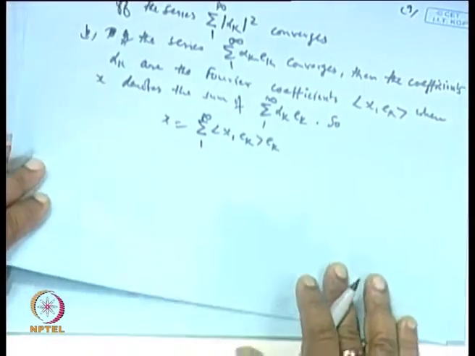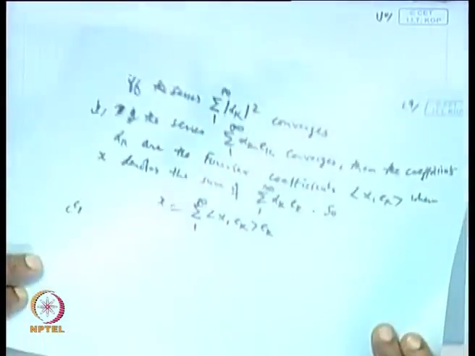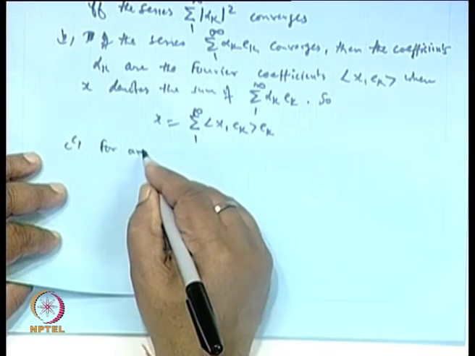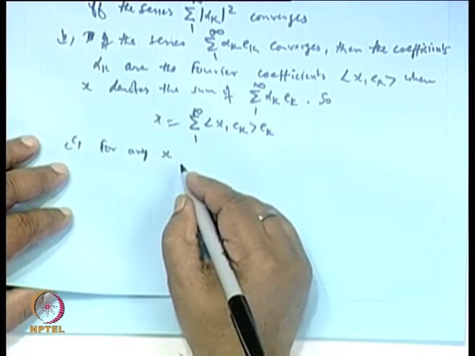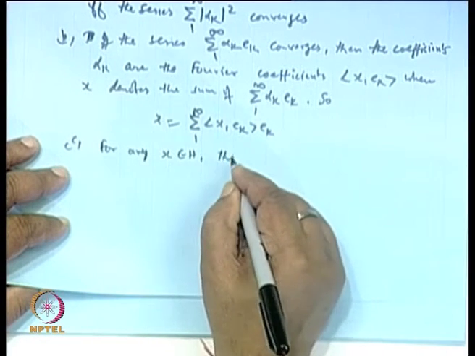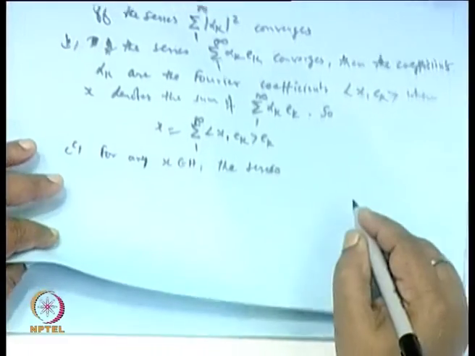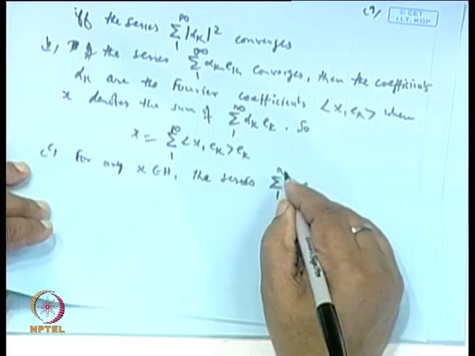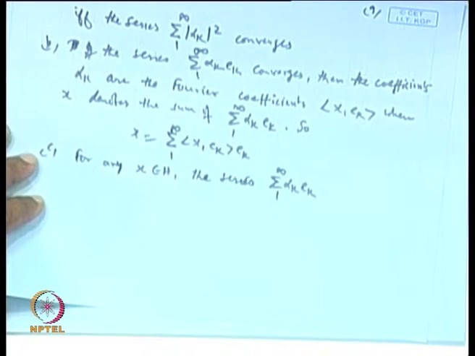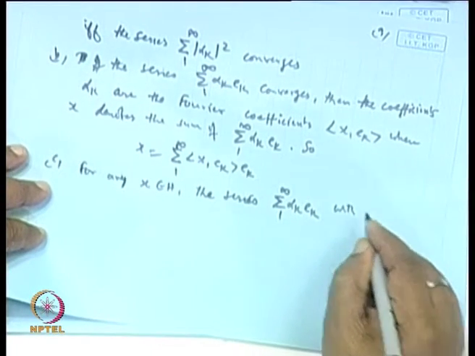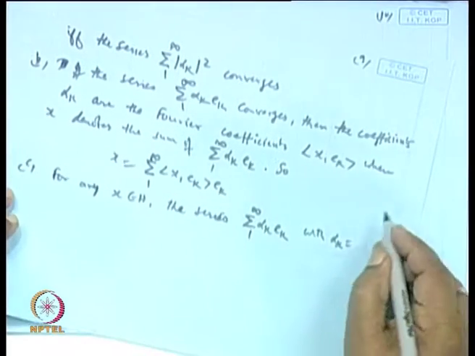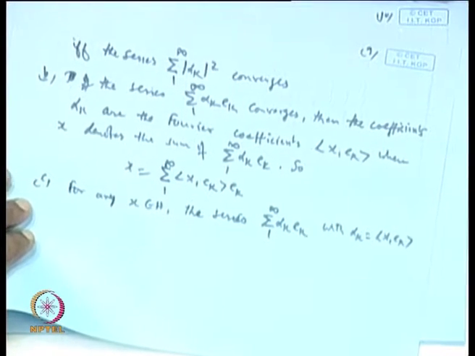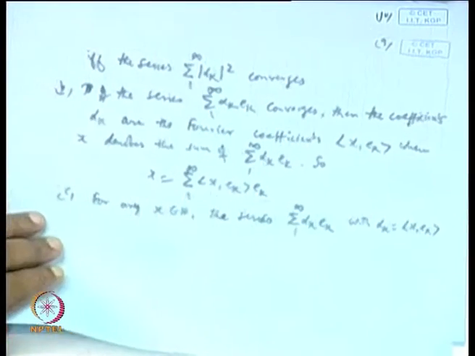And third, (c) for any x belonging to H, the series sigma alpha_k E_k, k is 1 to infinity, with alpha_k equal to the inner product of x and E_k, converges in the norm of H.